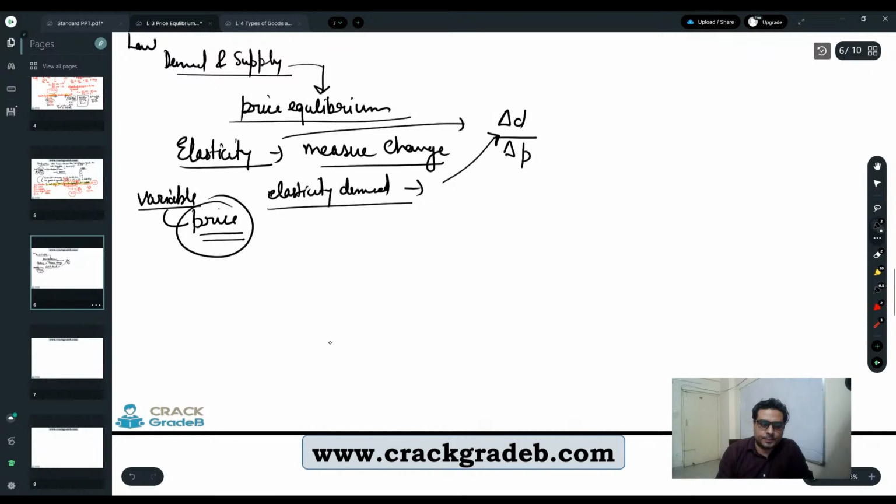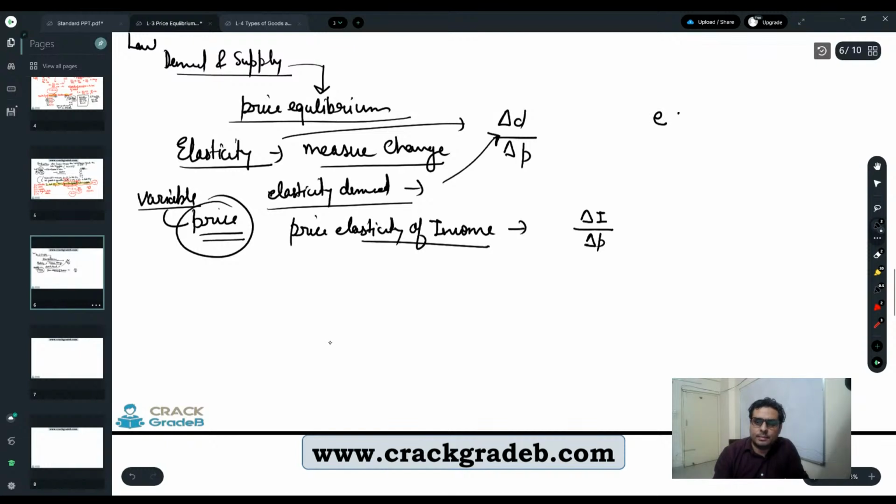Similarly, if they are asking for the income elasticity, we have to measure the change in income. So delta I, and what is the variable? Price. So it will be delta P. This is what I told you. And E, or sometimes capital E. If the value of E is 1, it is unit elastic. If E is greater than 1, it is elastic.